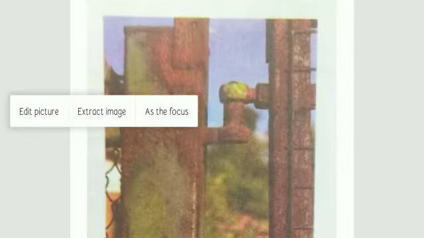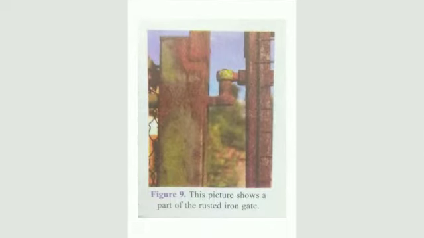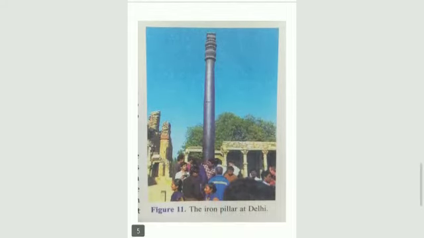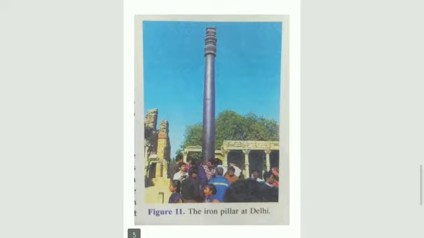Means, look at the picture. This picture shows part of a rusted iron gate. The brown color is rusting of iron. And this is the pillar of Qutub Minar. The iron pillar in Qutub Minar, look, here is no rusting.